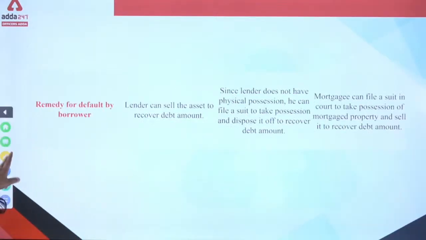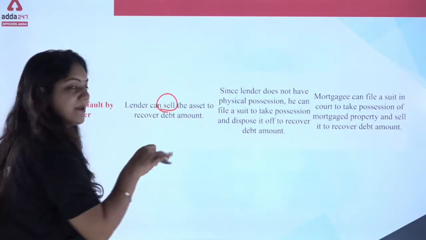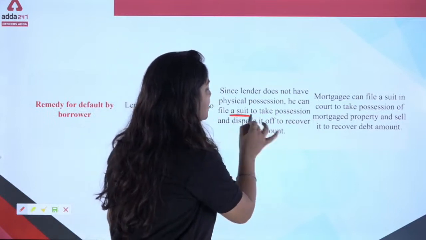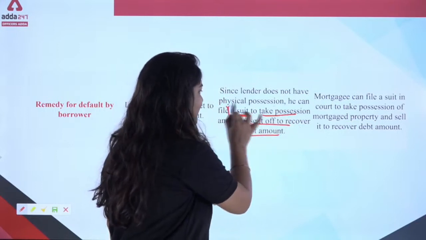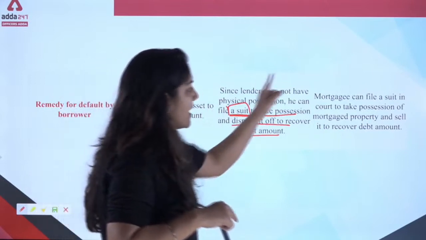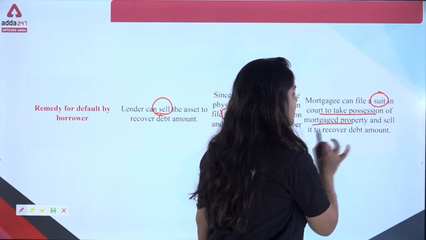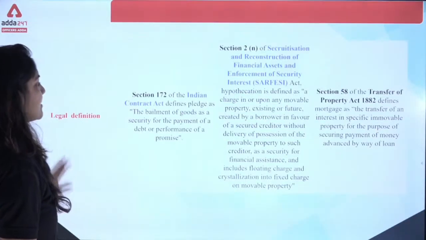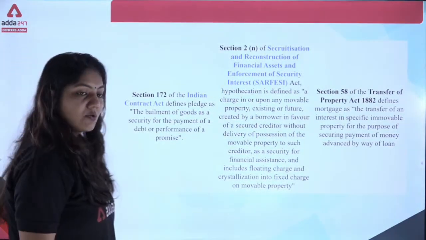Third one, what will be the remedy? In a pledge, the lender can sell the property to recover the loan. In hypothecation, he can file a suit to take possession and dispose of the property to recover the debt. So, file a suit. In a pledge, sell, but before selling, notice will be required. And in mortgage, file a suit to take possession of the mortgaged property and then sell it. This is very important. And now see, this is the basic and important thing. Many students want to just know that, ma'am,